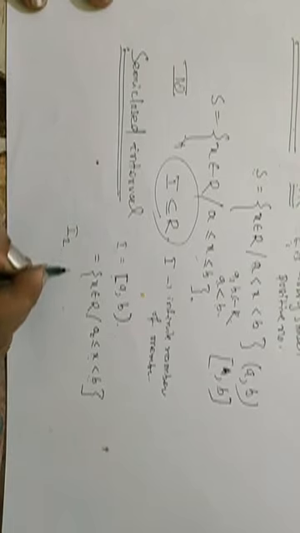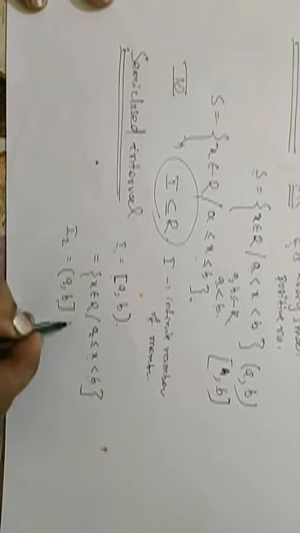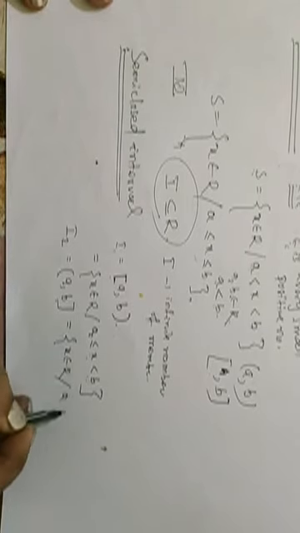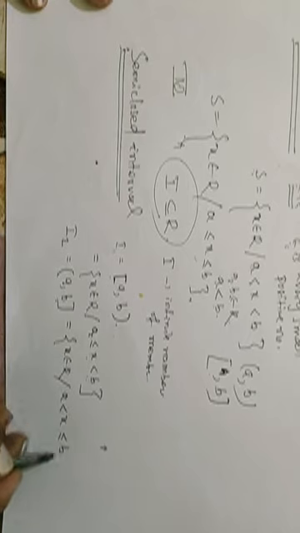Or if we take an interval of this type, open at the lower end and closed at the upper end, this can be written as the set of all real numbers such that a is less than x is less than or equal to b. Then this type of interval is called semi-closed, or you can also say semi-open. Now we will define what a neighborhood of a point is.